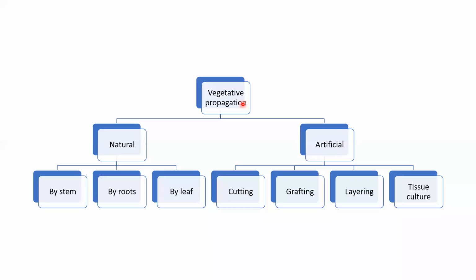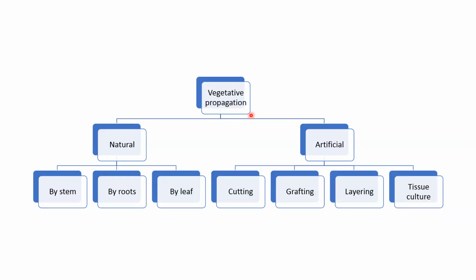So neither leaf nor stem nor root has the function of reproduction, because in the starting of this chapter I told you that the reproductive organ of a plant is the flower. So when a body part other than a flower, whether it is leaf, stem or root, starts giving rise to a new plant, this type of reproduction is known as vegetative propagation. The correct term for this is propagation and not reproduction.